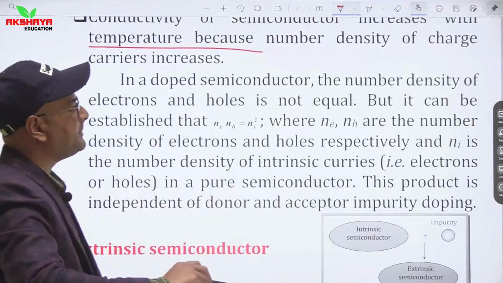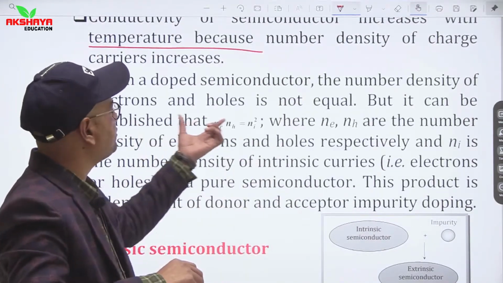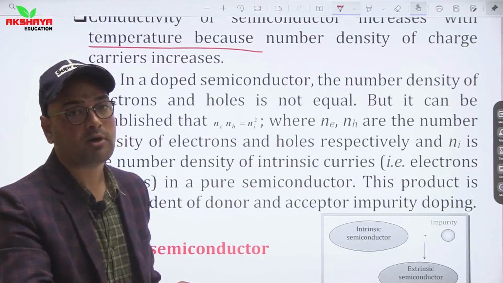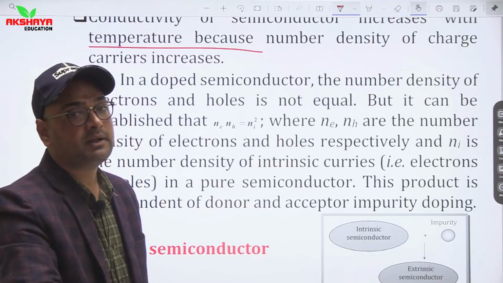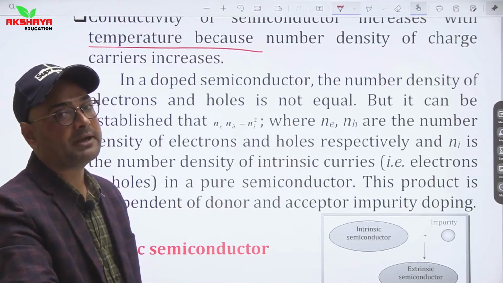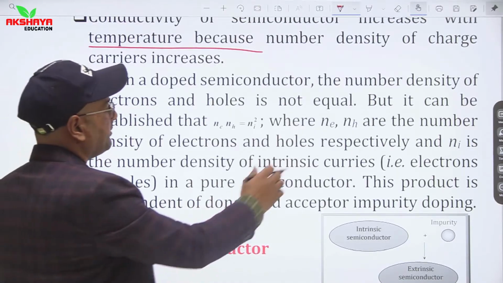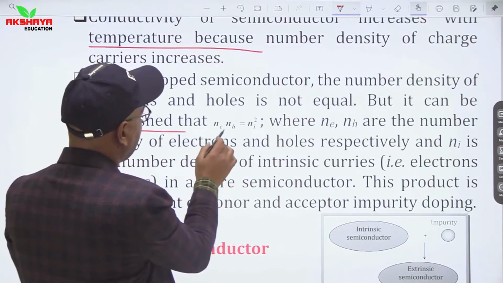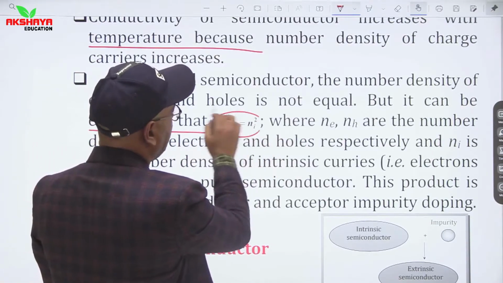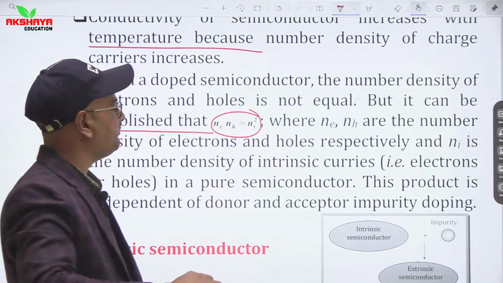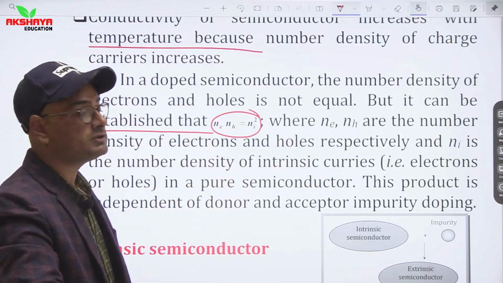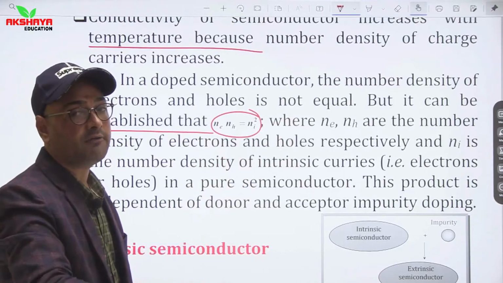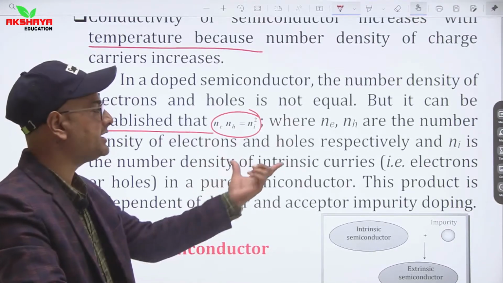In a doped semiconductor, the number density of electrons and holes is not equal. So if we talk about doped semiconductors, which are going to be discussed later on, then their densities are not equal. It depends on doping. But it can be established that NeNH is equal to Ni square. So here we can say that multiplication of densities of electrons and holes is equal to square of density of intrinsic charge carriers.